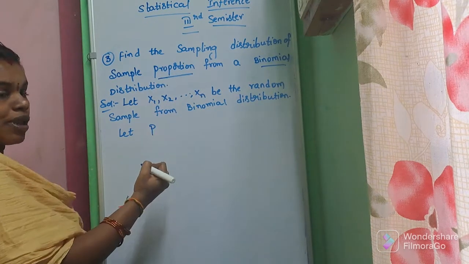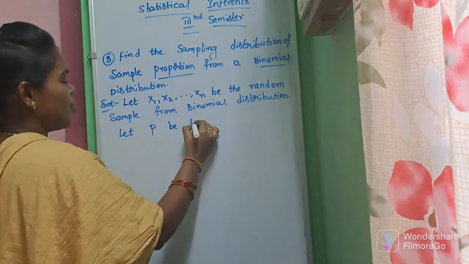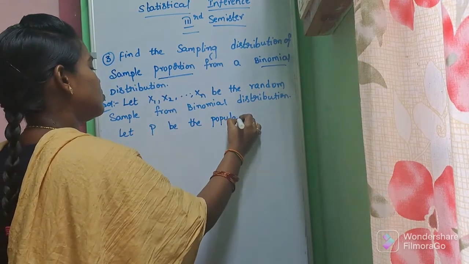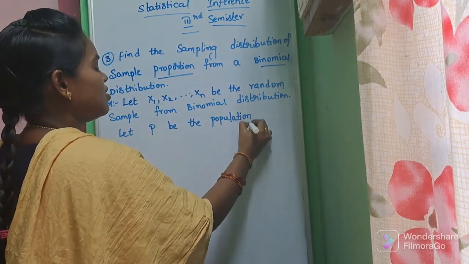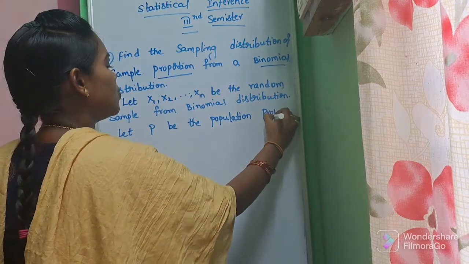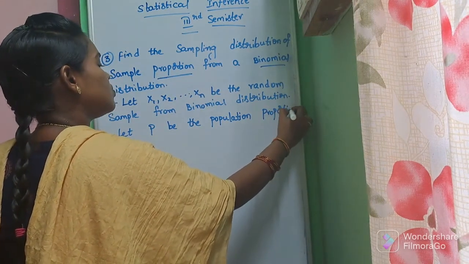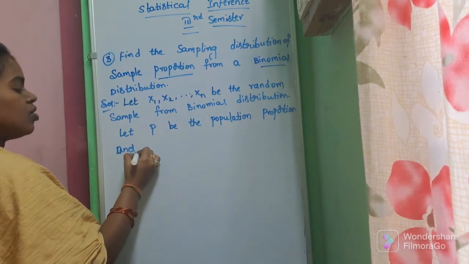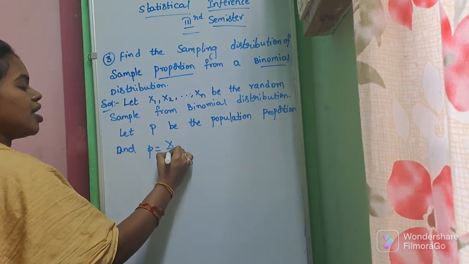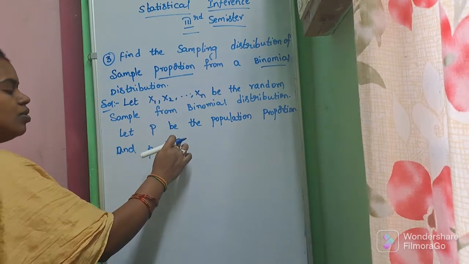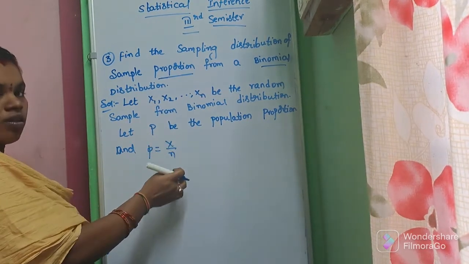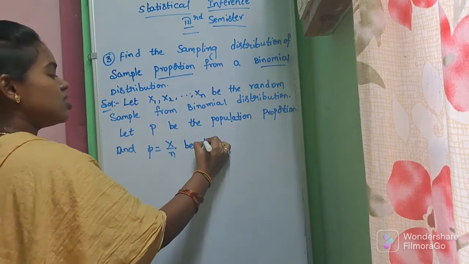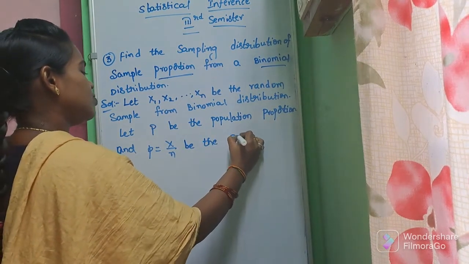Here let capital P be the population proportion. We can indicate capital P as the population proportion, and small p can be indicated as x by n, with n as the number of observations in the random sample, being the sample proportion.